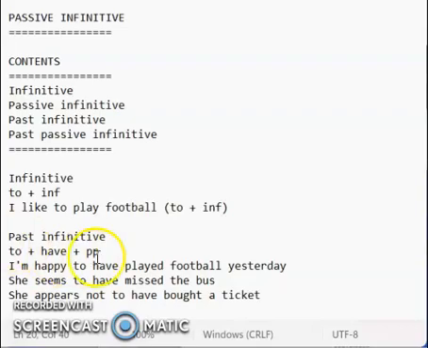So what's the meaning here? I'm happy to have played football yesterday. We're talking about the activity in a general way, the general activity of playing football, and it's been done yesterday. She seems to have missed the bus. We're talking about the activity of missing the bus, which happened, and that particularly happened yesterday. And then the next one, the activity of buying a ticket, and we're referring to that in a past time. So we're referring to not buying a ticket yesterday.